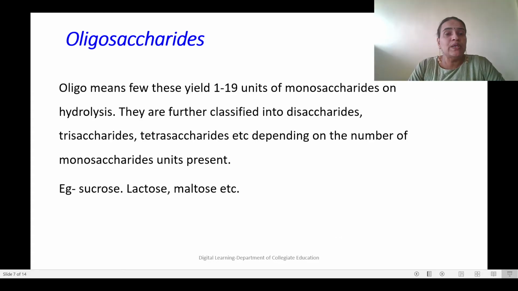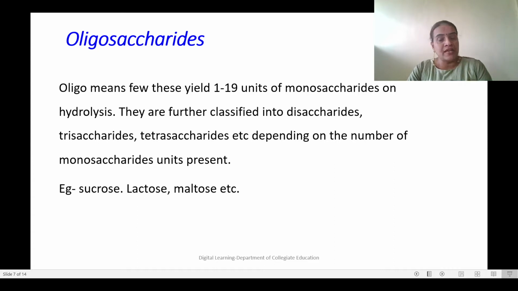Then, what are oligosaccharides? Oligo means few. From 2 to 9 units of monosaccharides are generated on hydrolysis. If we get 2 monosaccharides, we call it a disaccharide. If we get 3, we call it a trisaccharide. Collectively we call these di, tri, tetra, penta and so on. Up to 9 monosaccharides on hydrolysis, we call it an oligosaccharide.